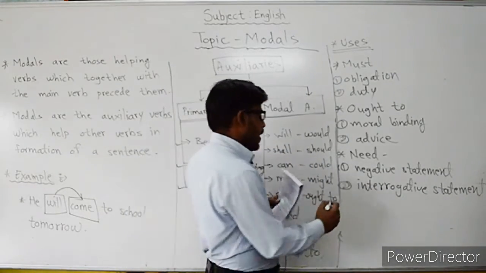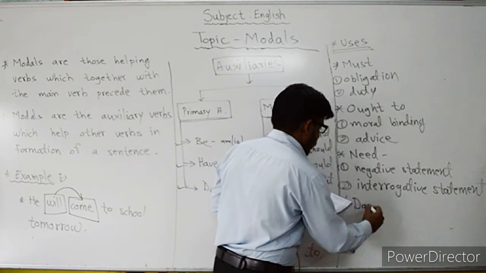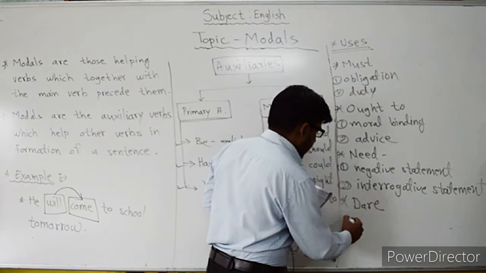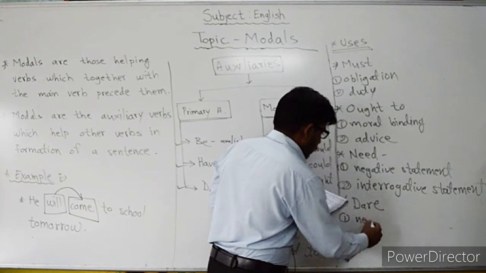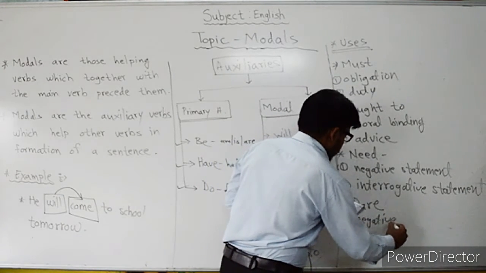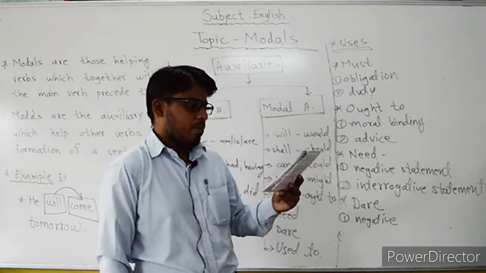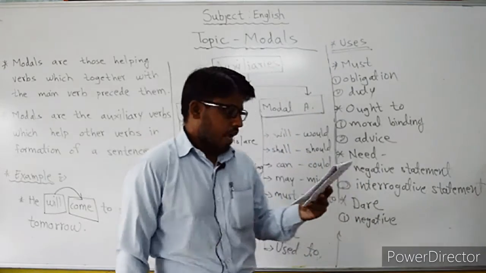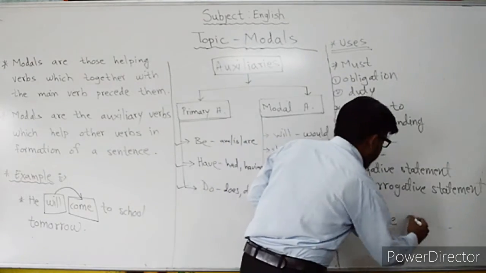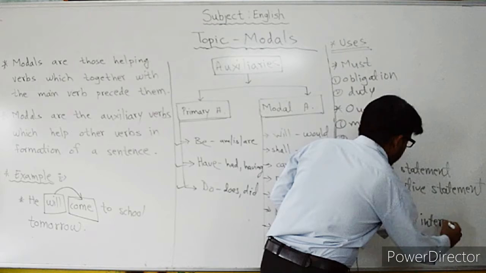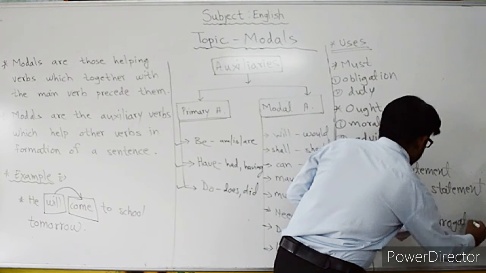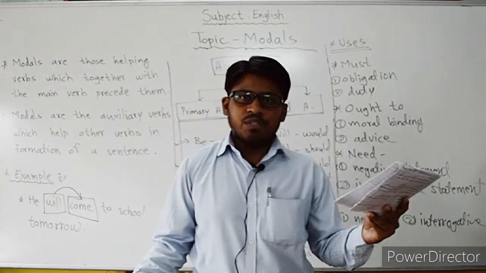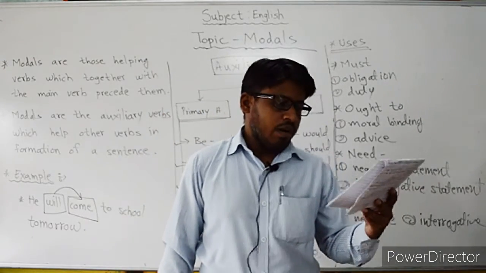The next one, dare. Again the same, these 2 points will be there. Negative statement. For example, I dare not disobey the rules of the school. Okay, and second one, again in interrogative statements. For example, how dare you call me names? Okay, and last one, used to.